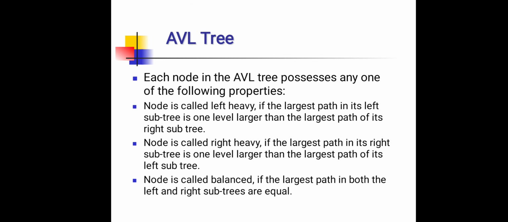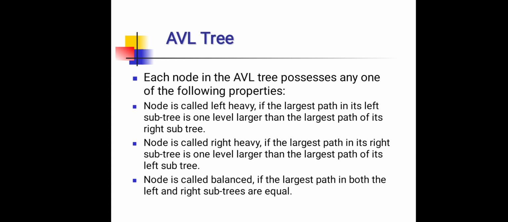Each node in the AVL tree possesses any one of the following properties. First one is, a node is called left heavy if the longest path in its left subtree is one level longer than the longest path of its right subtree. And second one, a node is called right heavy if the longest path in its right subtree is one level longer than the longest path of its left subtree.